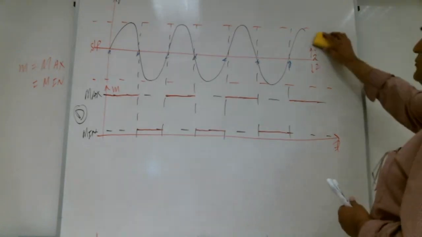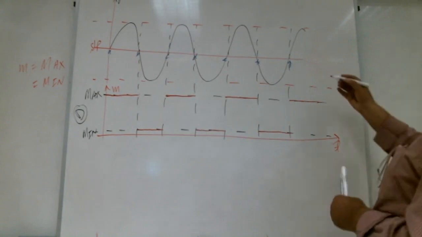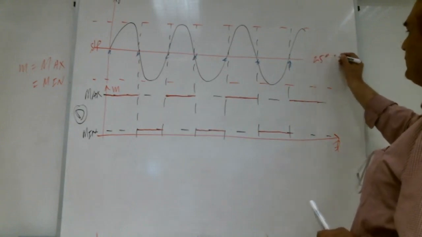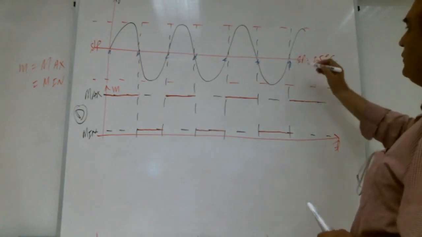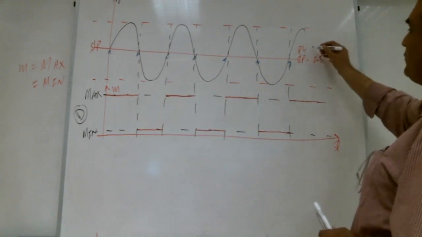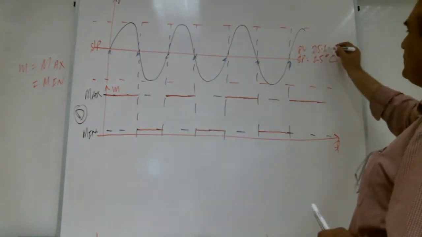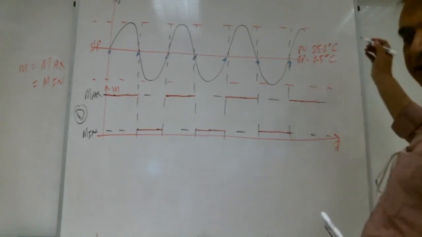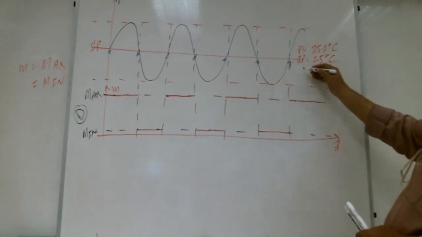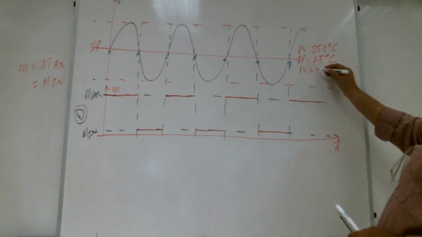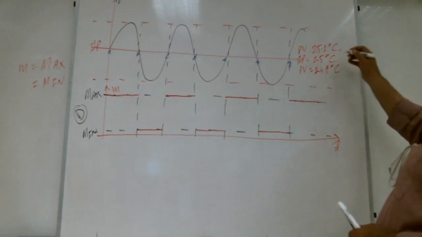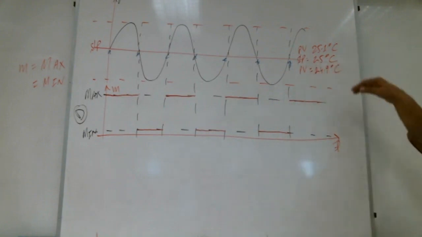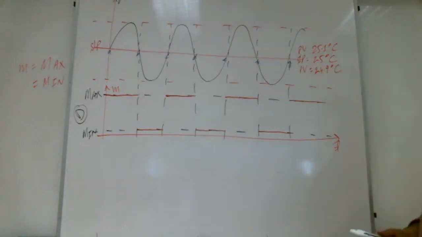So let me write it more clearly. The set point is 25 degrees centigrade. So if the PV increases to 25.1 degrees centigrade, the compressor should get on according to this relation. And if PV is coming down to 24.9 degrees centigrade, the compressor should get off. Right, Shabab? In 1 minute, how many times will it get on and off?